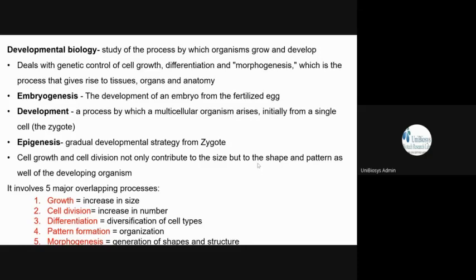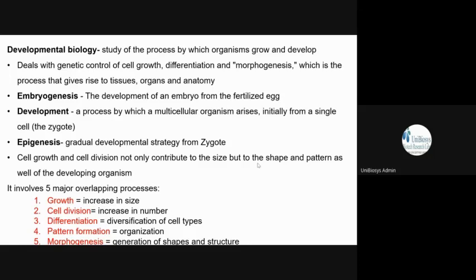And there is a term called embryogenesis. So what is embryogenesis? How the embryo is formed and how it develops from a fertilized egg. You have a sperm, you have an egg, and then they combine together to form the zygote, and then it forms an embryo. And from that embryo, throughout its developmental process, what all changes are happening to that particular embryo, that is what embryogenesis is dealing with.